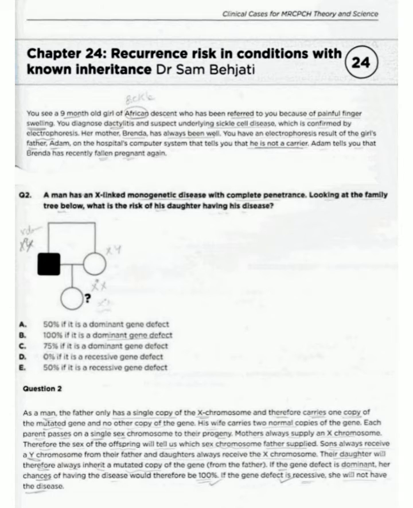Question number 2 is: a man has an X-linked monogenetic disease with complete penetrance. Looking at the family tree below, what is the risk of his daughter having the disease?